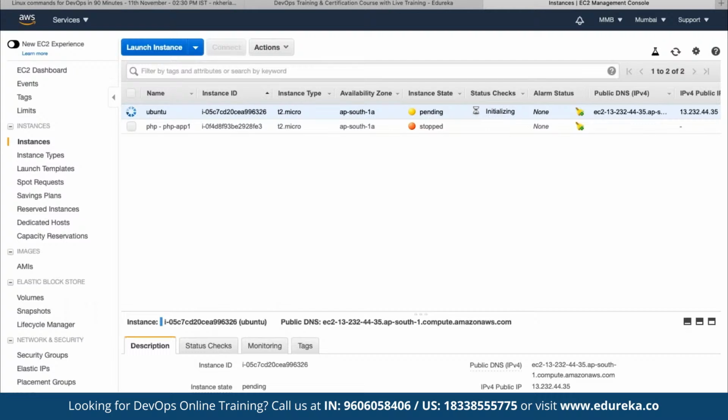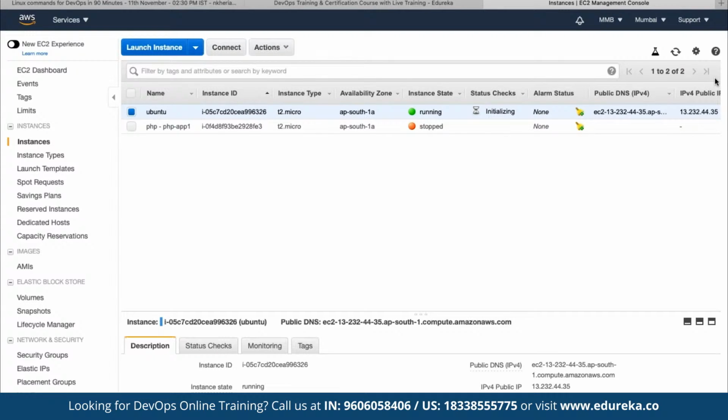In order to get connected to this instance, if we have access, we can make use of any SSH-based client. We can use PuTTY, we can use MobaXterm, or we can use the inbuilt SSH-based clients available. Usually it takes a bit of time for this instance to be deployed.